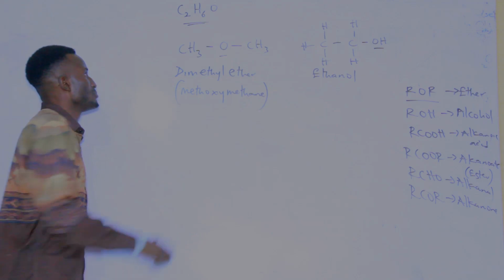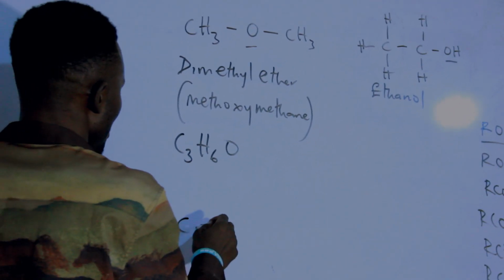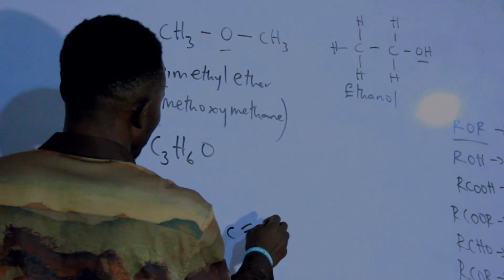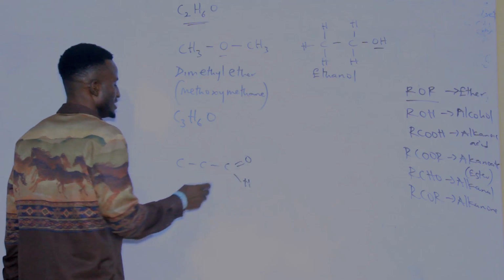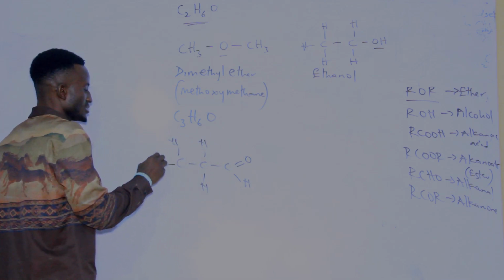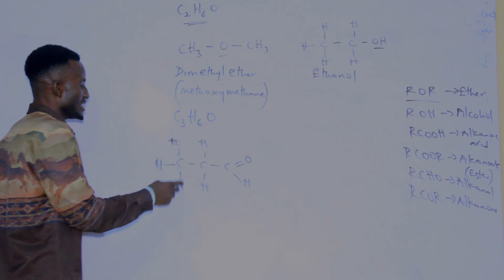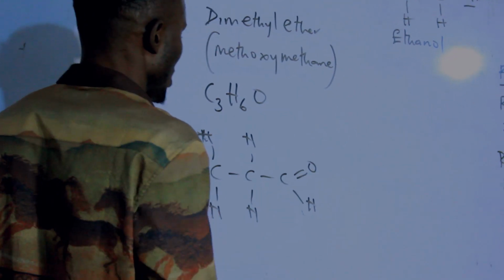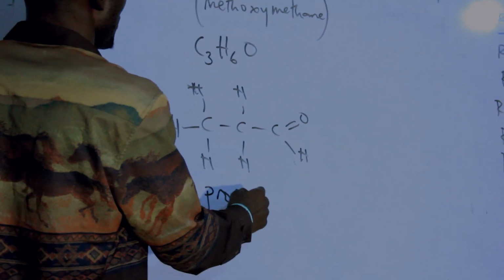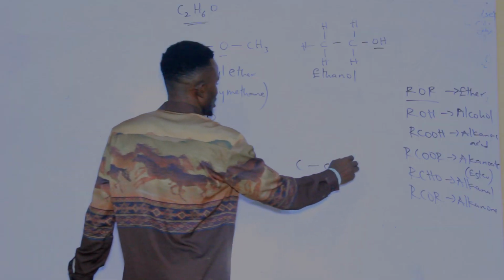Let me cite another example. If you have C3H6O, see this one? You have C, O, and H like this. Now see, the carbon is 3, the hydrogen is what? It is 6, and the oxygen is 1. If you want to name this, we'll call this propanal. This one is propanal.